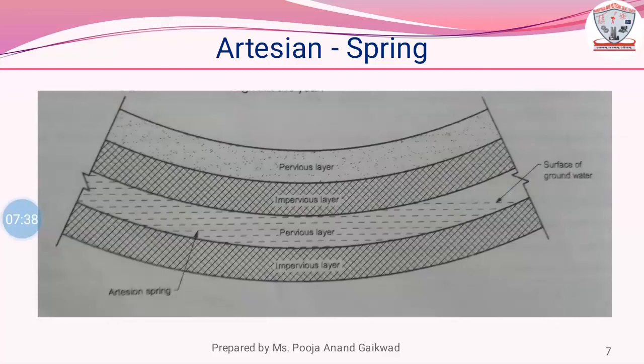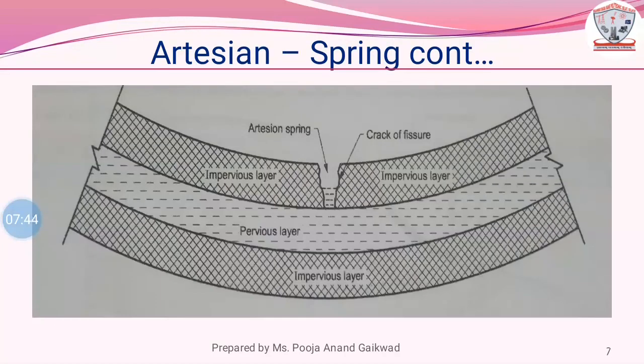The figure indicates an artesian spring in 2D form. Here we can see that the impervious layer is cracked and the spring is reaching the surface.